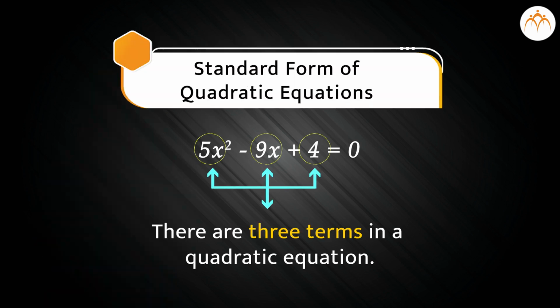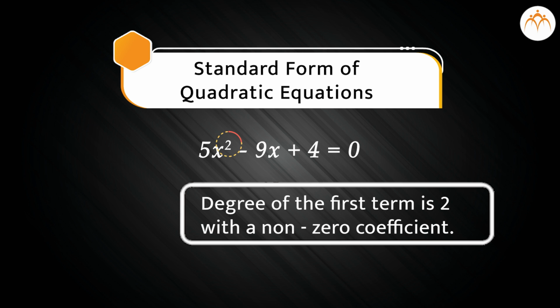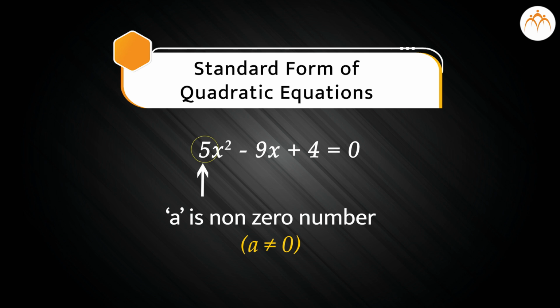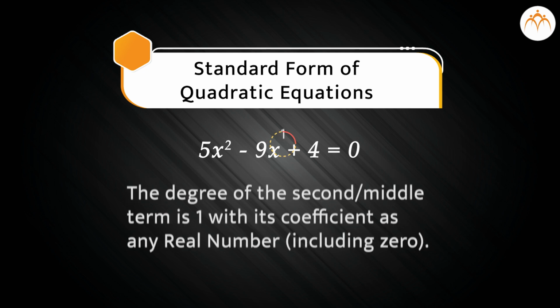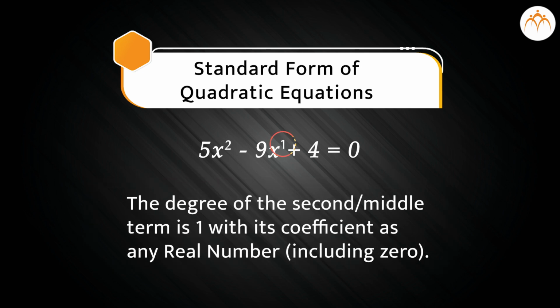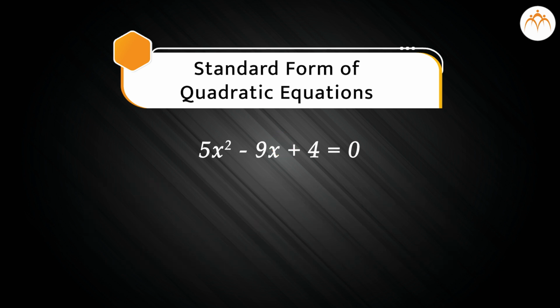Standard form of quadratic equations in one variable. There are 3 terms in a quadratic equation. Degree of the first term is 2 with a non-zero coefficient. Let's say it is a and it can be any real number except 0. That is, a is not equal to 0. The degree of the second or the middle term is 1 with its coefficient as any real number including 0.